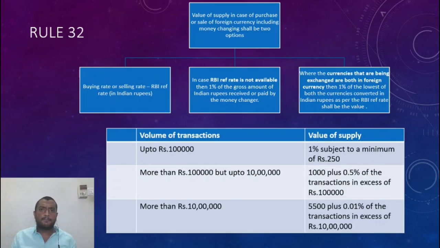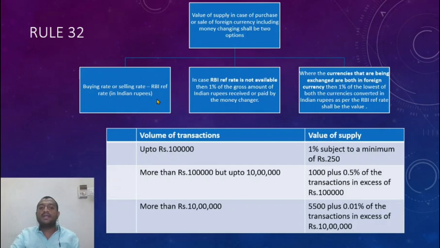So let us take a French franc being converted into Indian rupees. I have French francs and I want Indian rupees, so I go to Zen Money and convert it. I am selling it to him, and that guy is buying it, so he uses the buying rate. Consider the buying rate from his point of view always. Let us say the buying rate is 72 rupees, which he pays me.